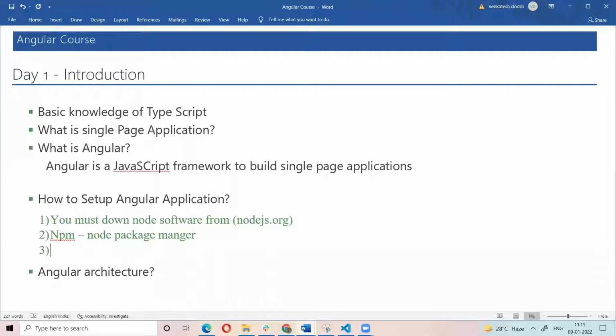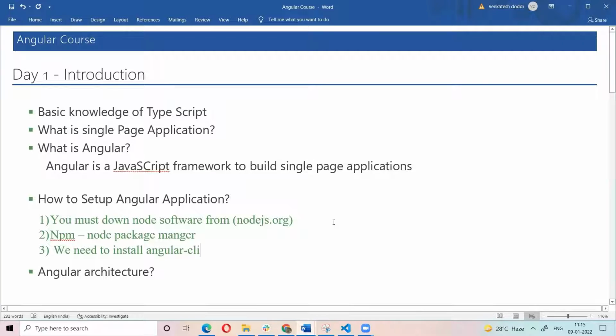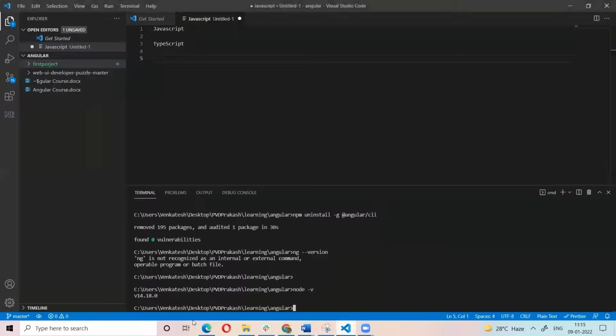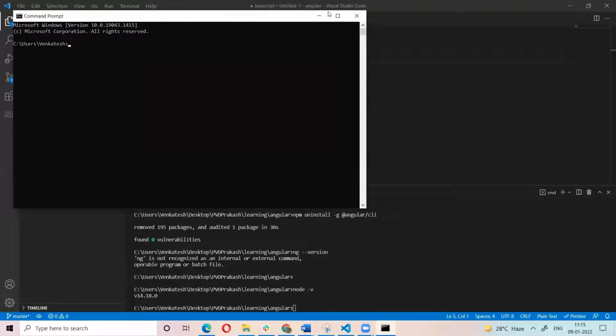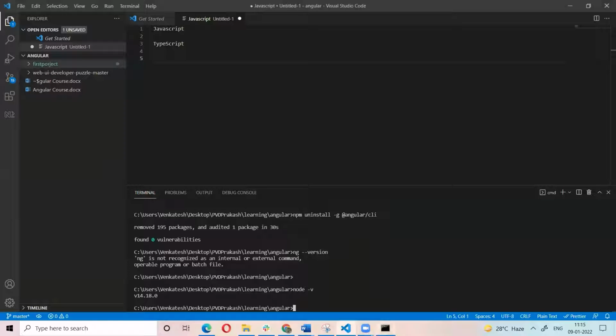Next step, we need to install the Angular CLI. What is the use of the Angular CLI? Angular CLI means Angular command line interface. From the command prompt, we set things up using the Angular CLI. If we install the Angular CLI, we will get some Angular commands, using ng.